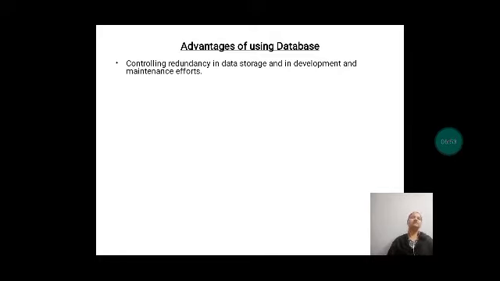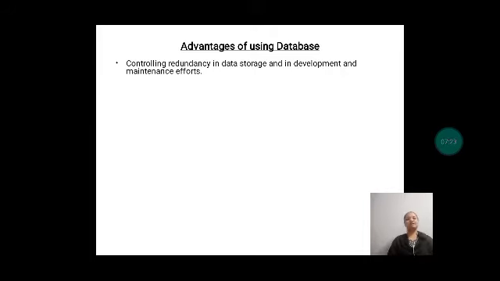So in the database approach, the views of different user groups are integrated during the database design itself. When we are designing the databases, everything will be integrated, and the database design should be such a way that it stores each logical data item at one place, say student's name and his date of birth, everything stored at one place only, and from that place only the data will be accessed for different users.